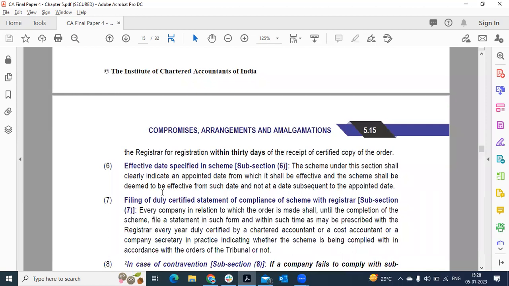There should be a specified date in the scheme on which the order will come into effect, and it shall be deemed to be effective from such date and not at a date subsequent to the appointed date. When the scheme contains a date, the scheme becomes applicable only on that date, not on the proposed date or some other date.